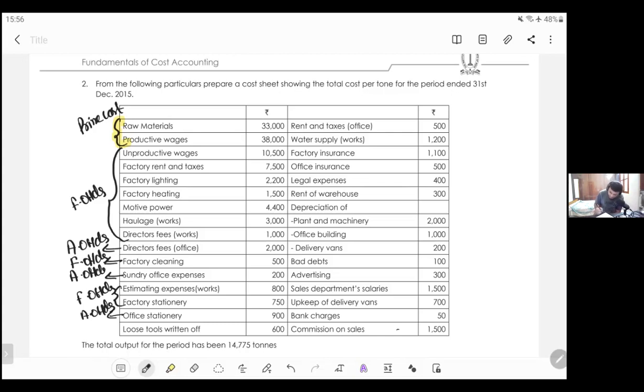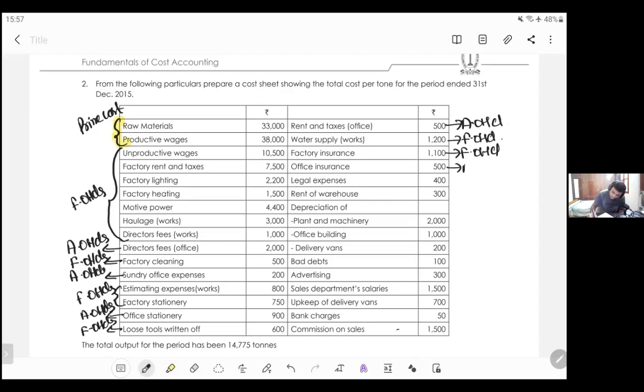Loose tools written off. Loose tools will be there in the factory, so factory overheads. Next, rent and taxes. Rent and taxes you have incurred for office, right? So admin overhead. Next, water supply for works, so factory overhead. Factory insurance, so factory overhead.